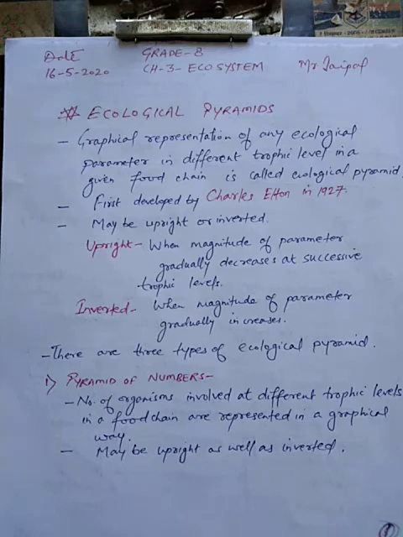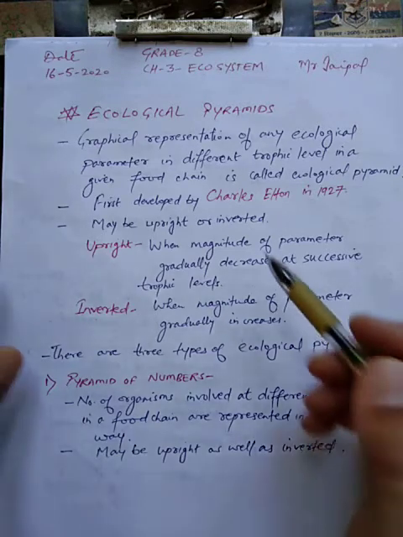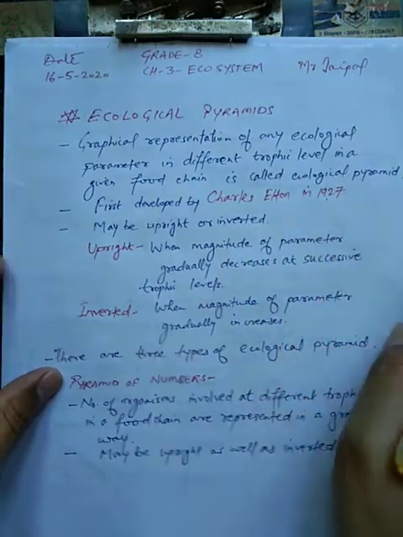Whether they are upright or inverted depends on the ecological parameters: the number of different types of organisms present in that trophic level, the amount of energy present there, or the amount of biomass present per unit area at different trophic levels. Students, this ecological pyramid was first developed by Charles Elton in 1927.